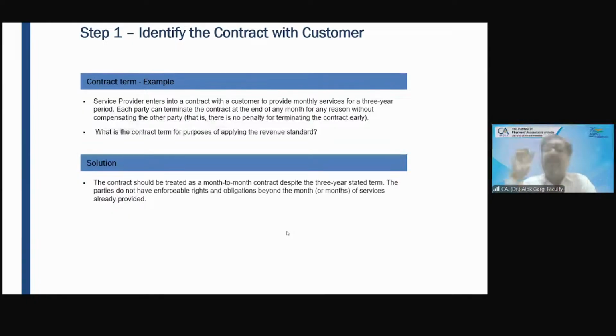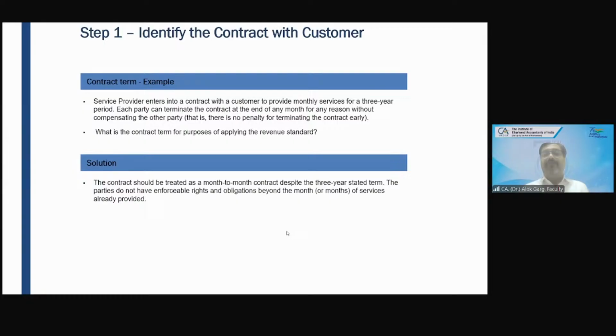3 months means the period which I cannot cancel. If I cancel, I have to bear the penalty. After 3 months, if I stop Naman from availing the service, I can stop him. And that is why I cannot refund any money to him, because I've already said that 3 months is an obligated, mandatory period. After 3 months, it is discretionary. It is at my discretion, not at Naman's discretion.